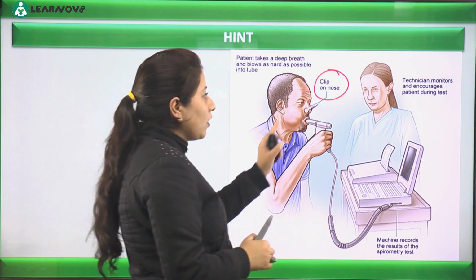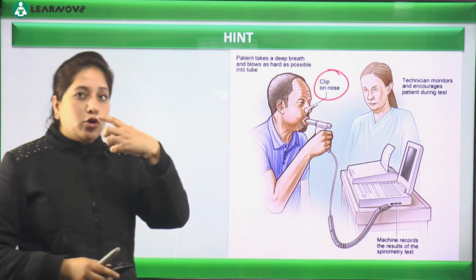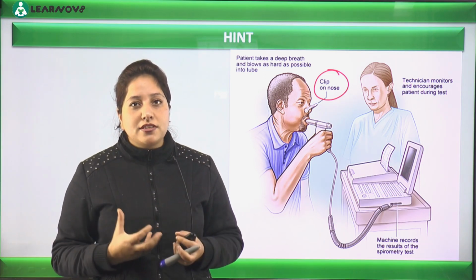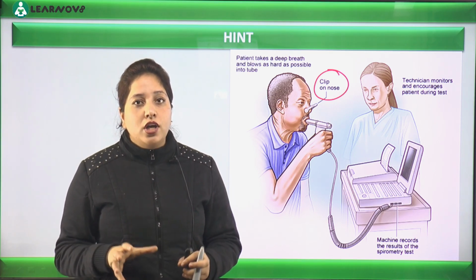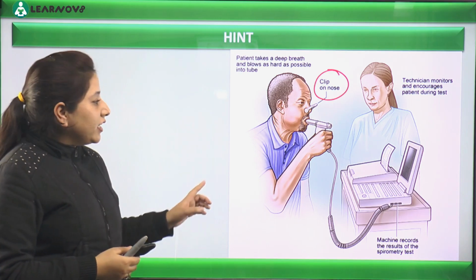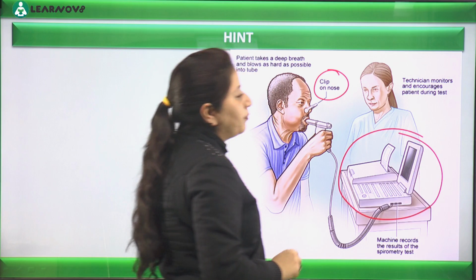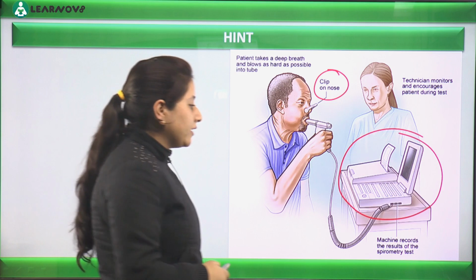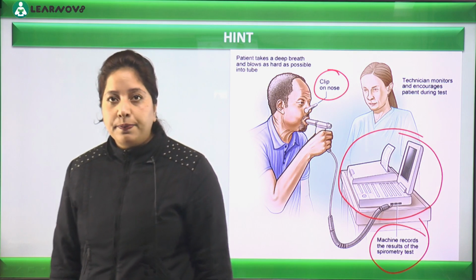And what this technician monitors, actually क्या किया जाता है कि इस patient को बताया जाता है, जब clip nose पे लगाया जाता है, पहले इस patient को ये बोला जाता है कि take a deep breath. ओके आप एक लंबी सी सांस लो, और उसके बाद फोर्सफुली आप जितना हो सके उतना एयर को ब्लो करो, जितना पॉसिबल आपसे हो सकता है आप उतना ब्लो करो. And that recording is actually done on this spirometer, and it will give us the exact pulmonary volumes of that person. Is that clear? Okay, this technique we call as spirometry, and the test is called the spirometry test. Okay, next question.